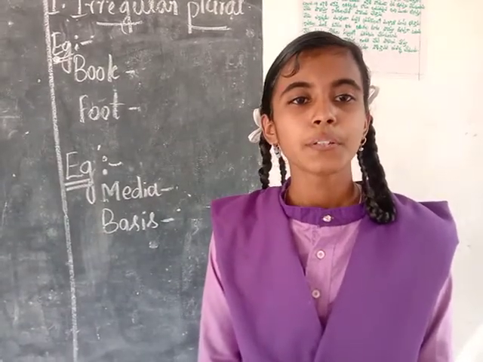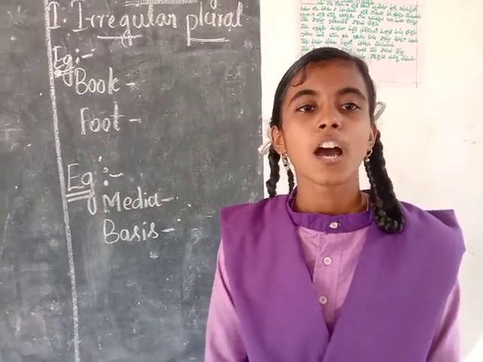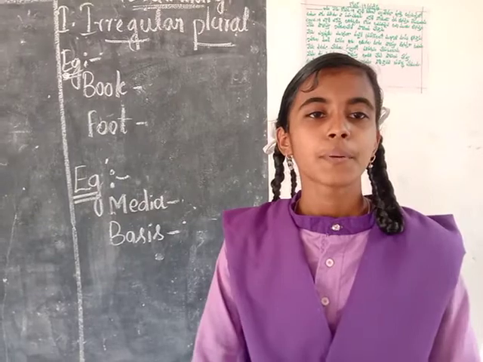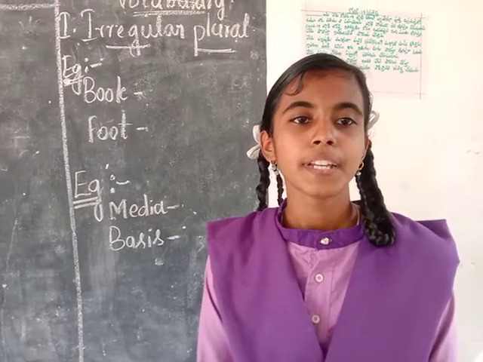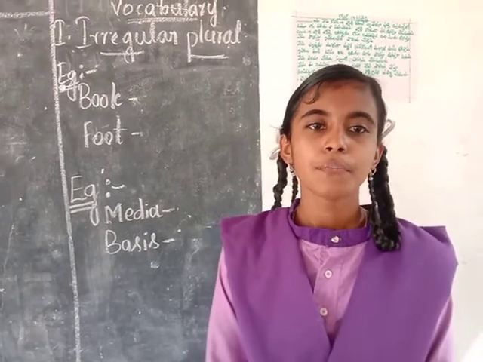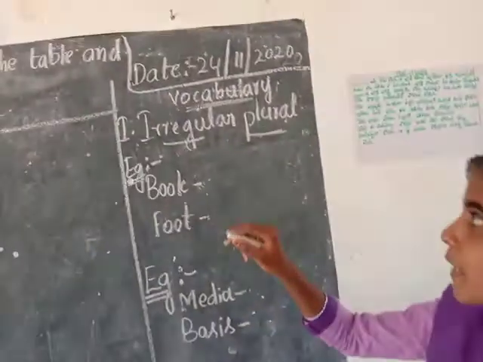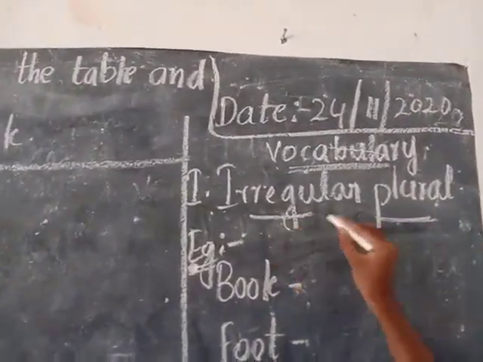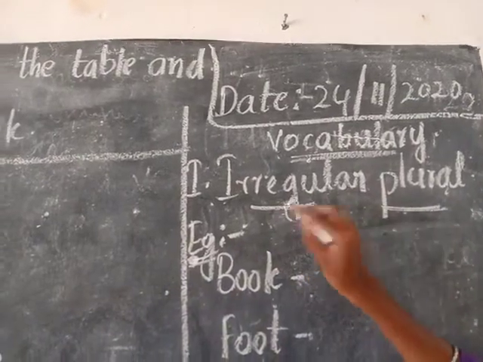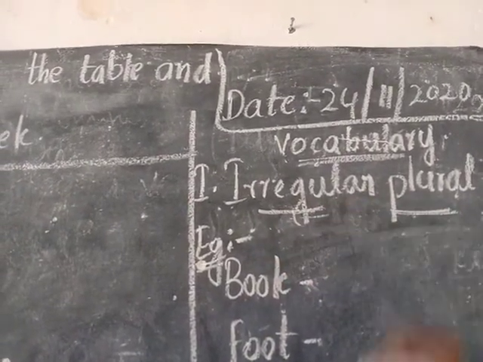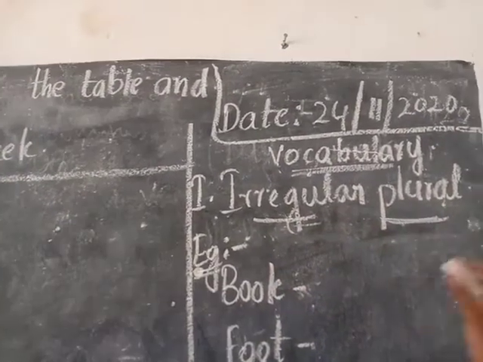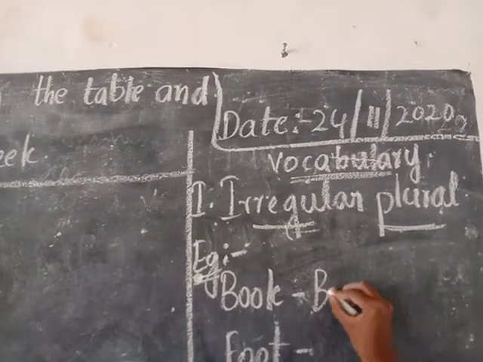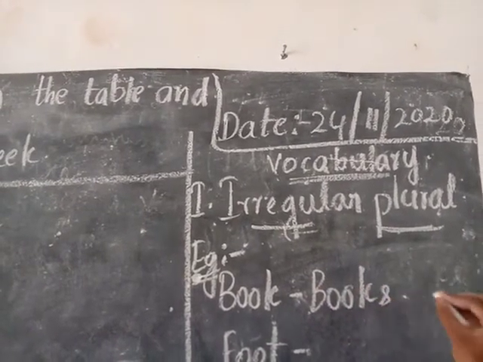Today we are going to learn about the 10th class English subject from Unit 2, the Dear Departed Part 2, which is reading. Apart from that, vocabulary, first Roman, which is irregular plurals. Before knowing the irregular plurals, let us come to the opposite of that, which is regular plurals. By plural we mean one or more than one object.